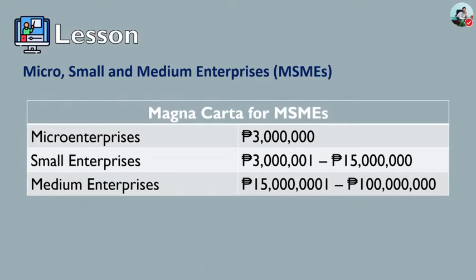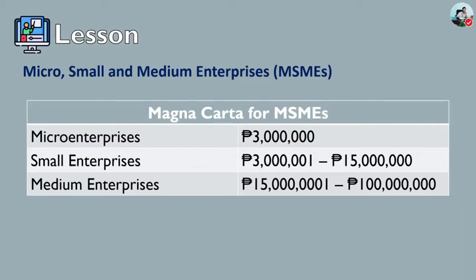And now we will discuss the Magna Carta for MSMEs. Again, MSMEs stands for micro, small, and medium enterprises. According to the Magna Carta for MSMEs, enterprises are classified based on the growth of the business assets. So there is a classification based on the assets.